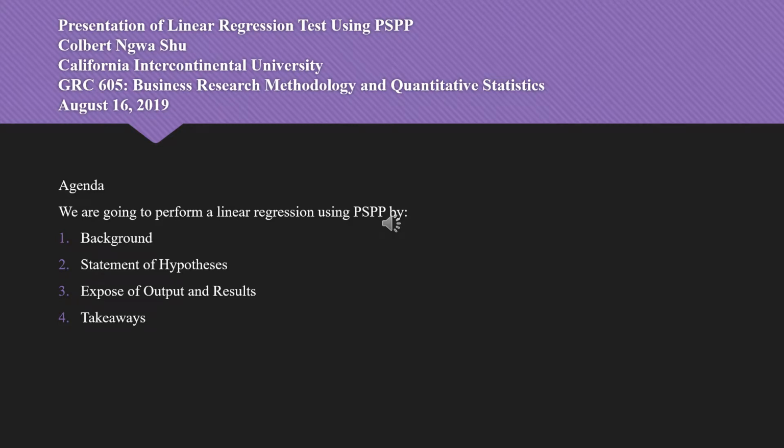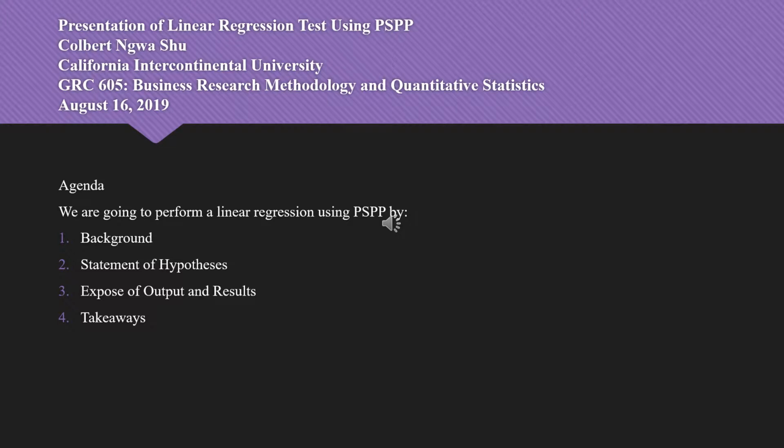Here is a presentation of linear regression tests using PSPP by Colbert, doctorate student, California Intercontinental University, GRC 605 Business Research Methodology and Quantitative Statistics. Today's date, August 16, 2019, and our agenda is as follows.